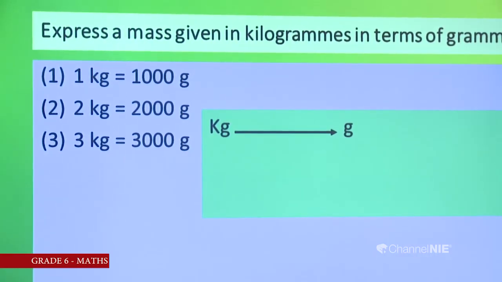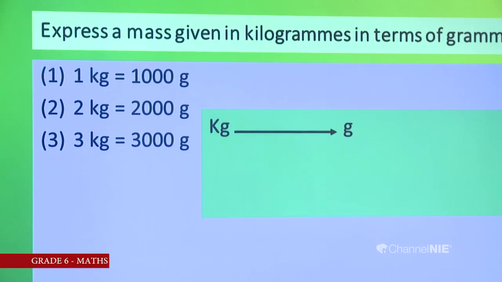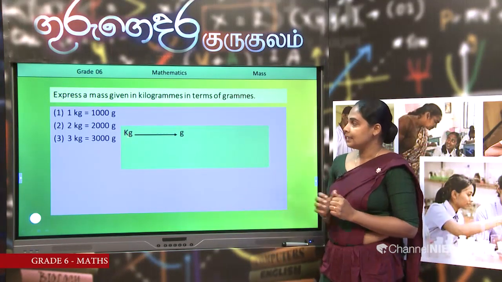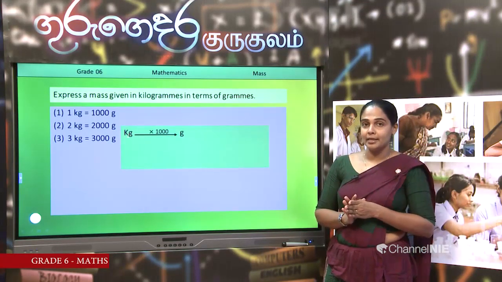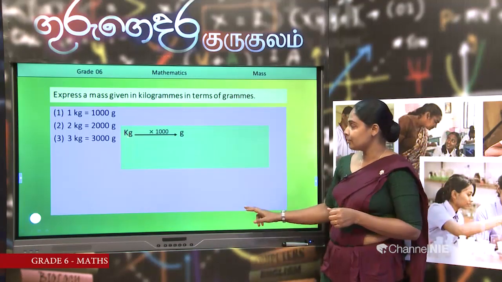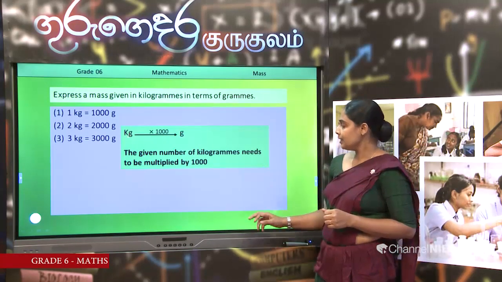Then the answer is 1000. From 2, how can we obtain 2000? 2 is multiplied by 1000. Then from 3, we obtain 3000. 3 is multiplied by 1000. Then the method is, kilograms are multiplied by 1000, and you can get the answer in grams. Then we found the method. The given number of kilograms needs to be multiplied by 1000. Let us apply this in problems.